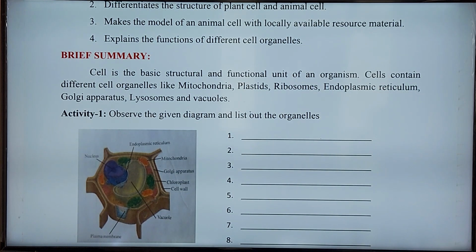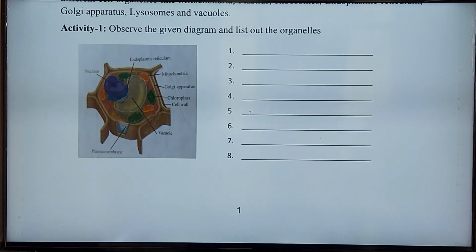Dear students, let us observe the given diagram and list out the organelles. In this picture, this is a cell, particularly a plant cell. In this plant cell, you can identify the cell organelles from the given diagram.